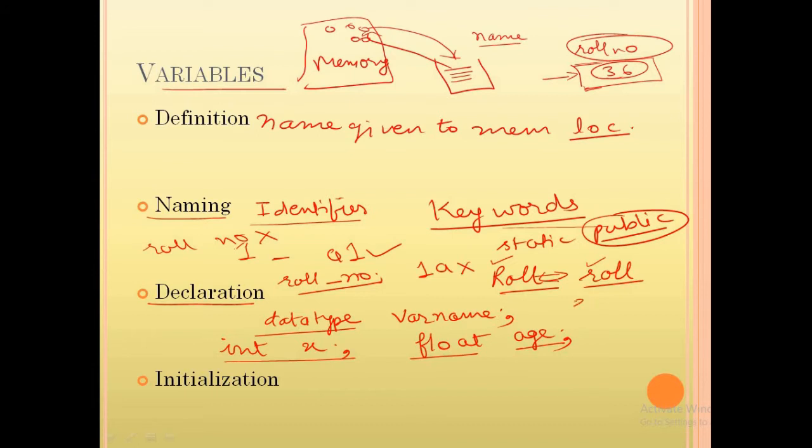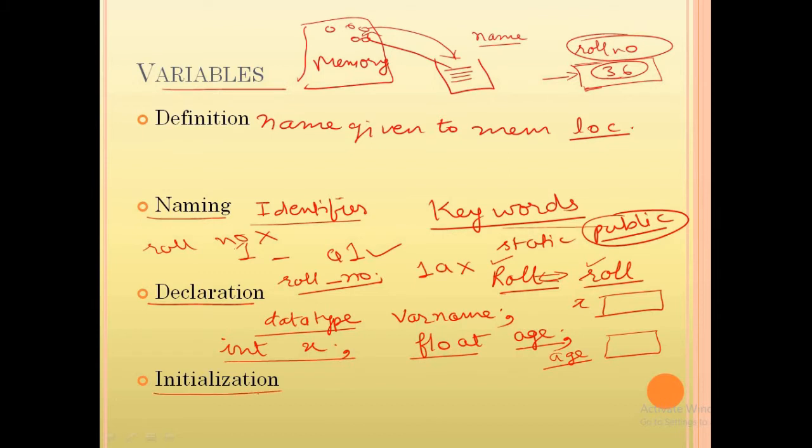First of all, a memory place is reserved for this x, and this memory place will be given the name x. In the same way, one box is reserved for this floating type data, and this box will be named age. Understand? This is what happens when we declare any statement.